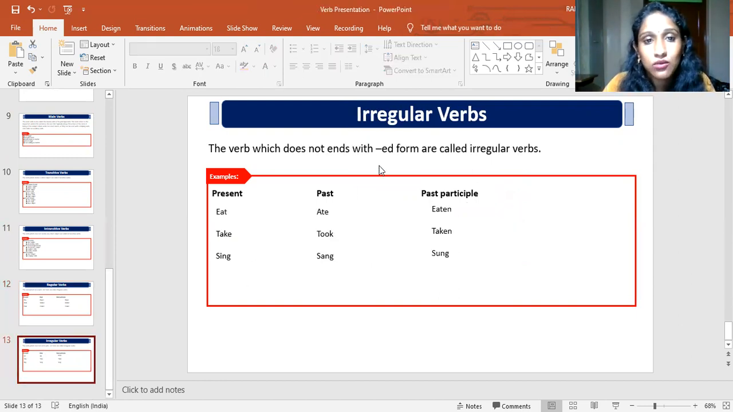When it comes to an irregular verb, it does not end with ed. It has a different conjugation pattern. For example, the past tense of eat is ate and the past participle form is eaten. There is no same conjugation pattern. It does not end with ed. So that's why we call it an irregular verb. So this is all about verbs.